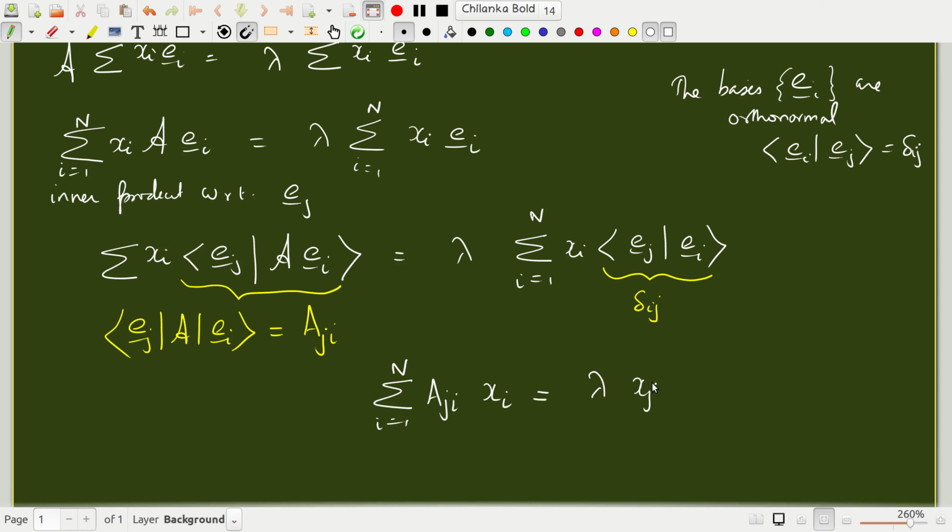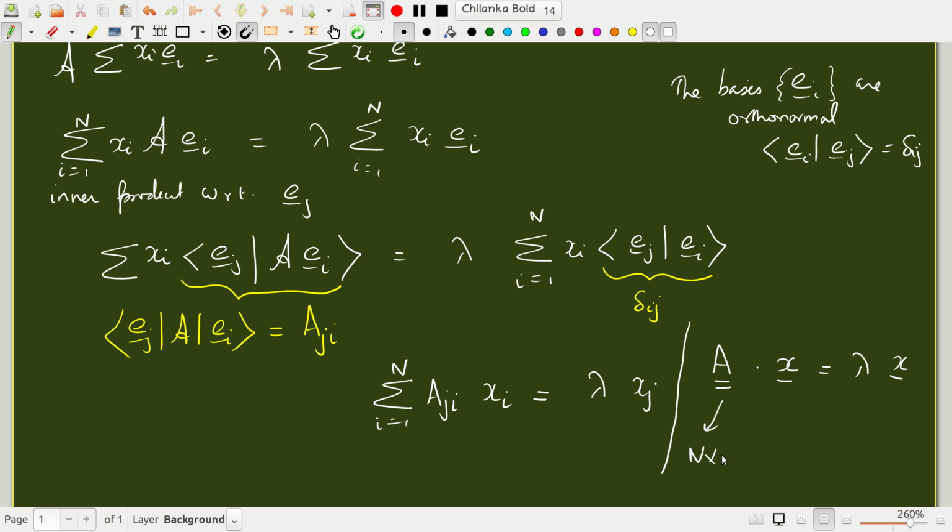If you know the elementary matrix multiplication rules, you will realize that this is nothing but A x equals lambda x, where A is an n by n matrix whose components are given by this, and x is a column vector, x1 and so on up to xn. So this is a matrix version of the eigenvalue problem.